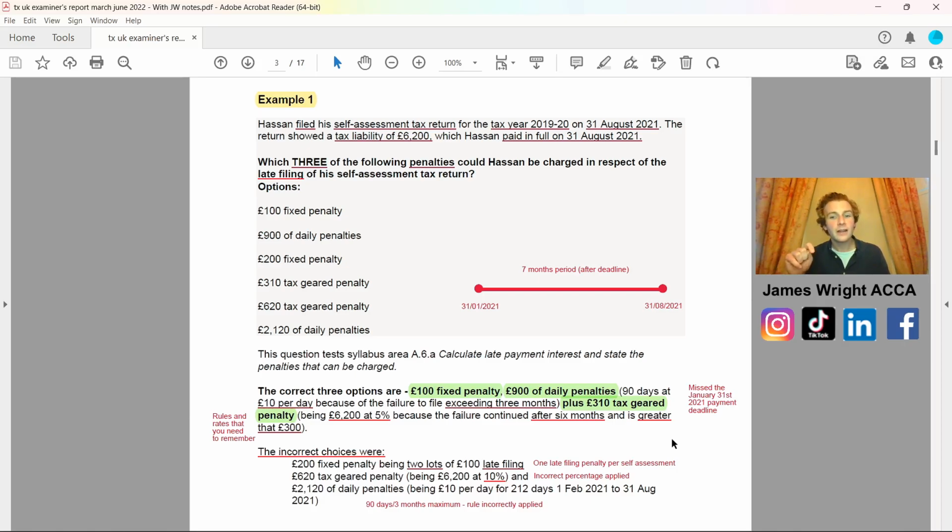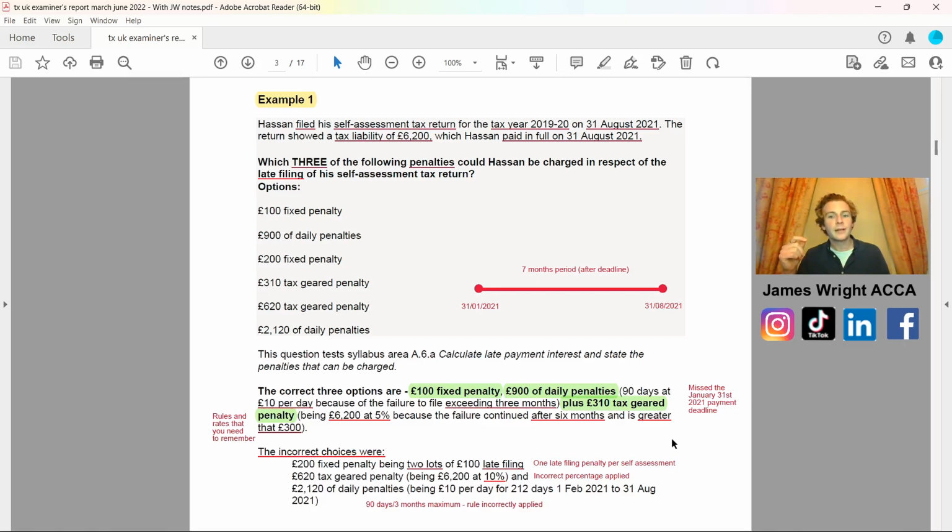Then we had £900 of daily penalties, which was 90 days at £10 per day because of the failure to file exceeding 3 months. So we've got a 7-month period. If it was over 3 months, that's where you get 90 days in 3 months, £10 a day, all from missing the 31st of January payment deadline.